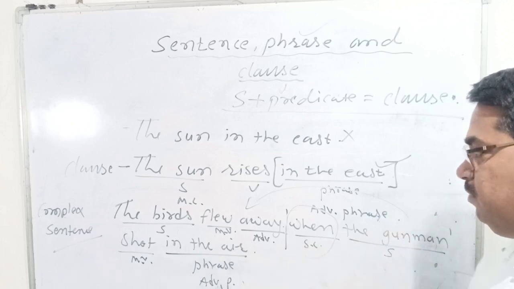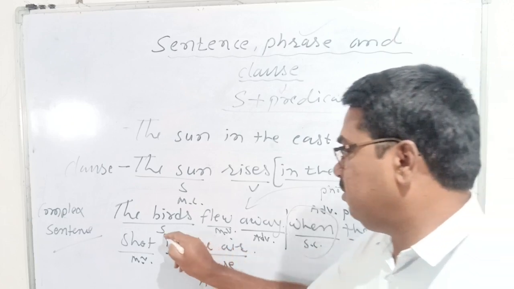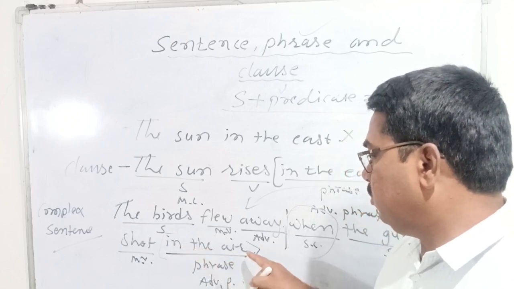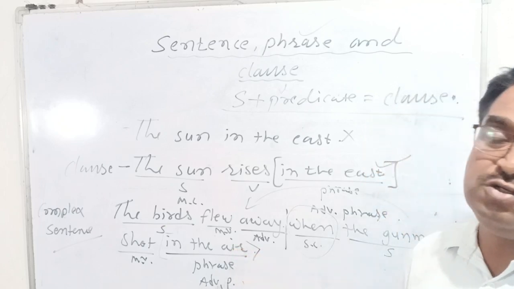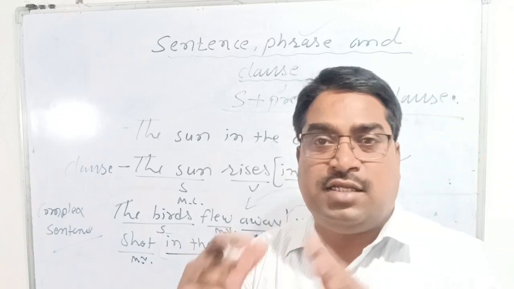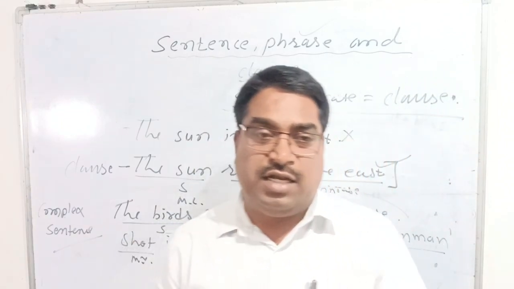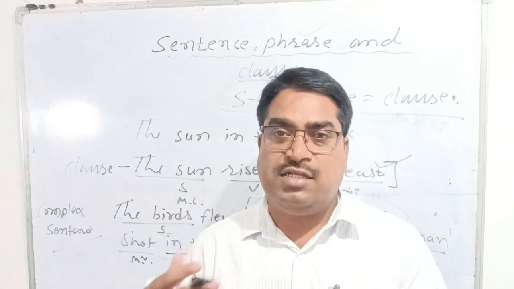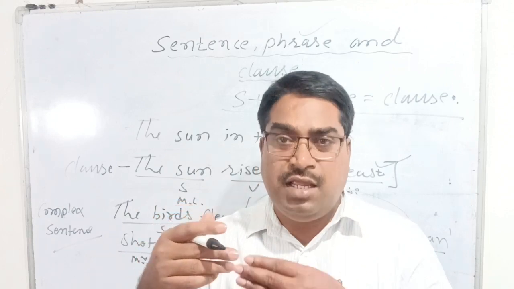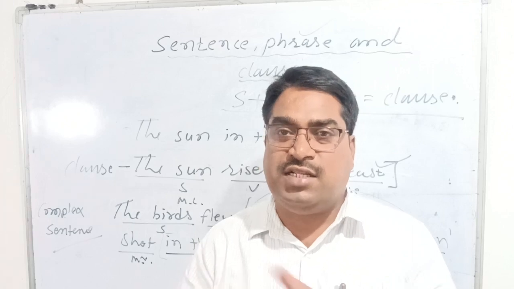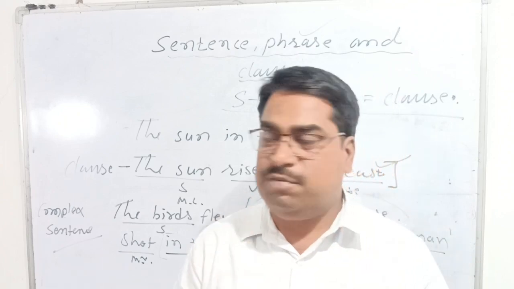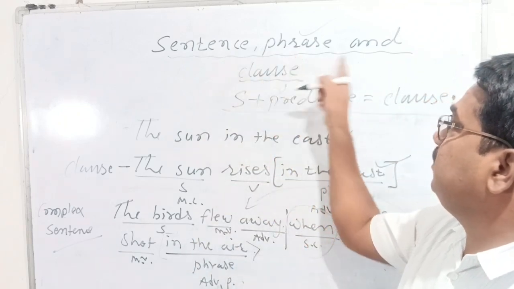And again in the subordinate clause we have one phrase: "in the air." From "in" to here, this is a phrase. So you can find a phrase in a clause and a clause in a sentence. In this way, a sentence is a larger term. A sentence contains both clauses and phrases. A sentence contains many clauses and many phrases, but a phrase cannot contain a clause or a sentence, right? I hope you understood the clear-cut difference between sentence, phrase and clause.